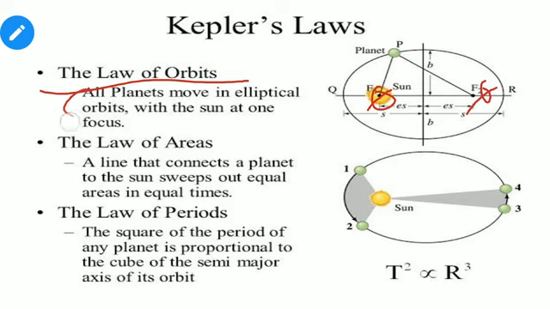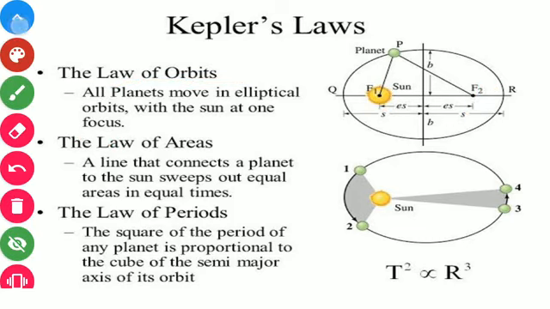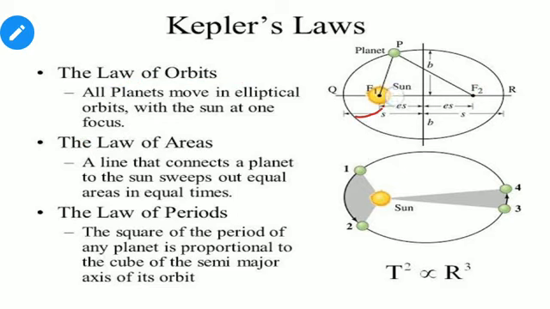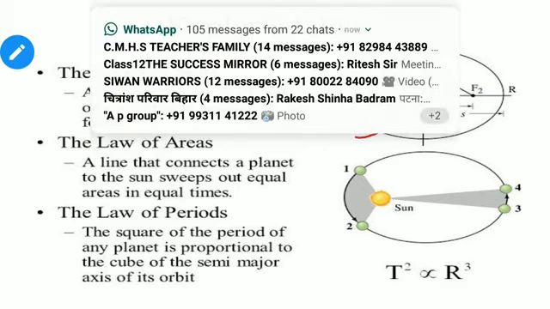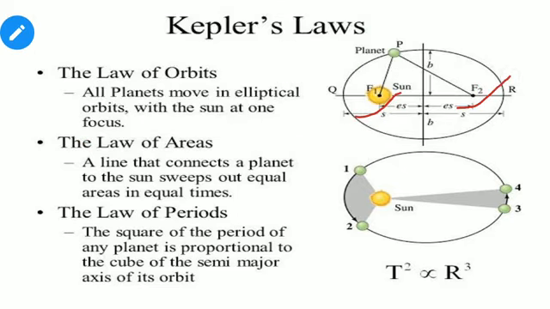Thus, the rule given by Johannes Kepler states that all planets move in elliptical orbits with the sun at one focus. It means for one planet the sun may be at focus 1, and for another planet the sun may be at focus 2.